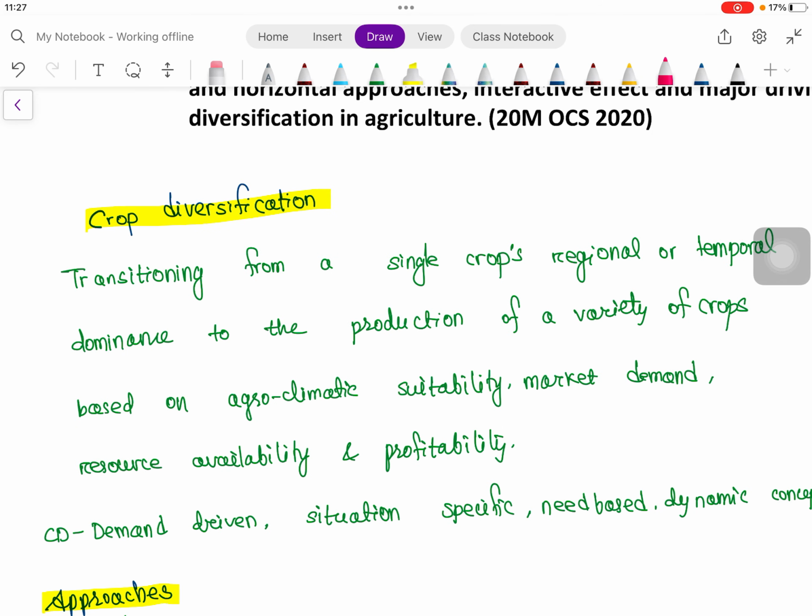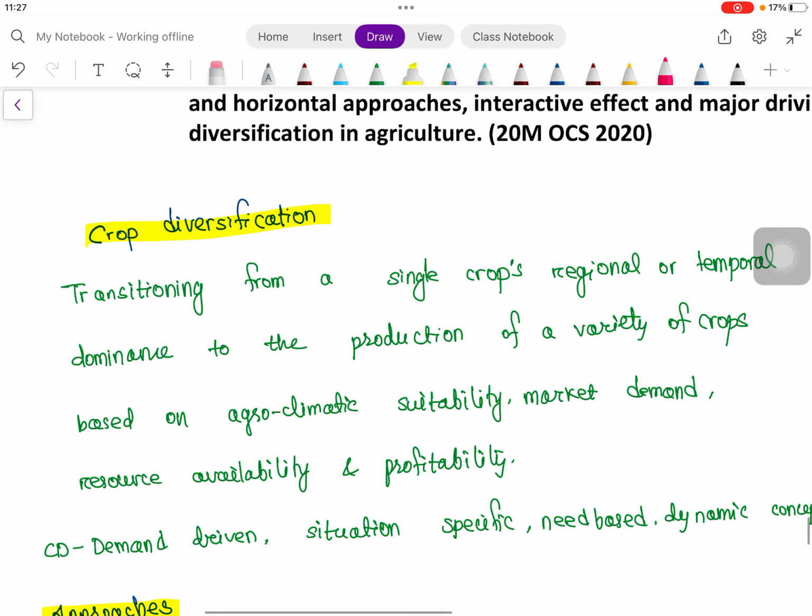So the definition is transitioning from a single crop's regional or temporal dominance to the production of a variety of crops, from single crop to variety of crops, based on agroclimatic suitability, market demand, resource availability and profitability. So these are the criteria for selecting the variety of crops. So this is a demand driven, need based, situation specific and dynamic concept.